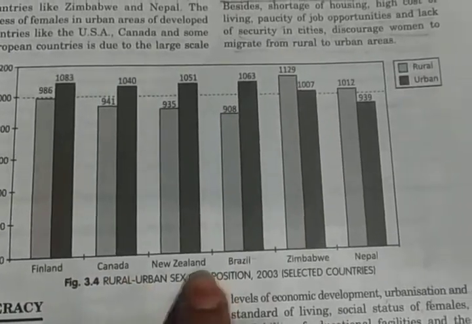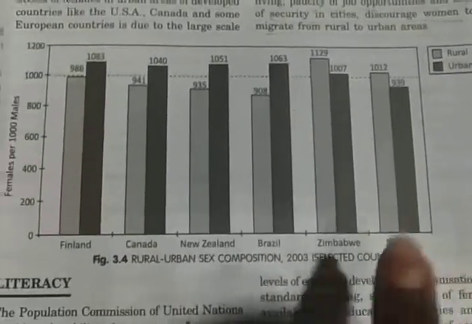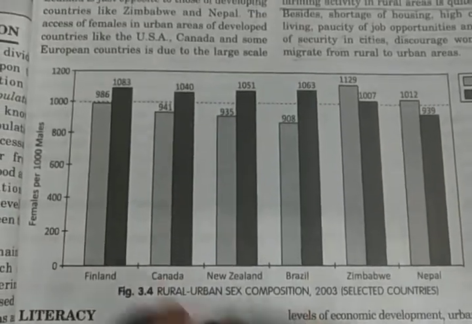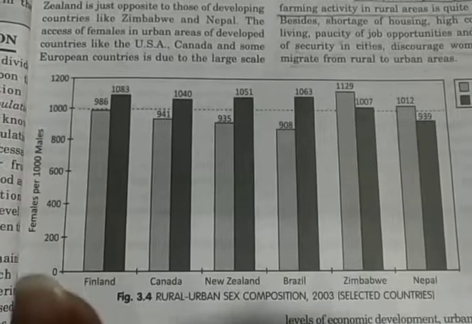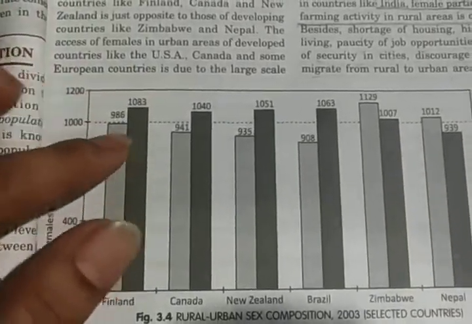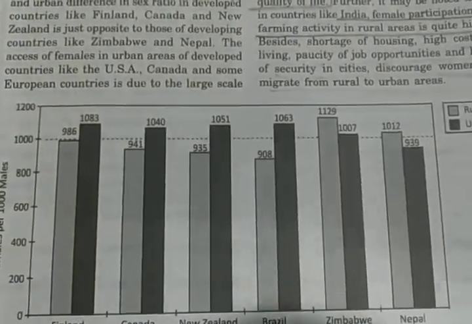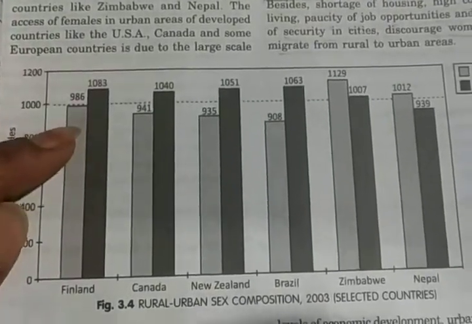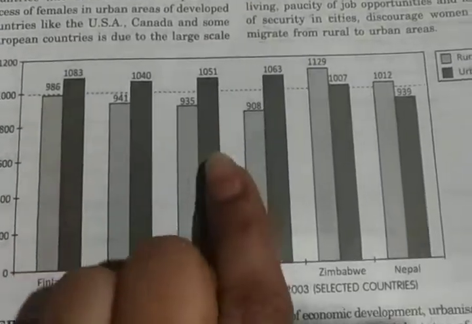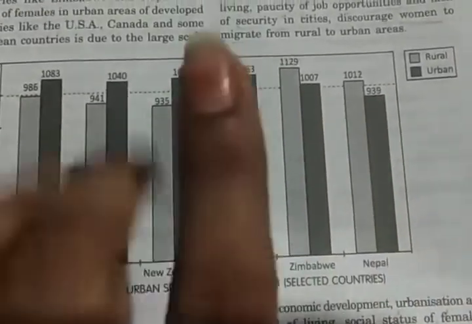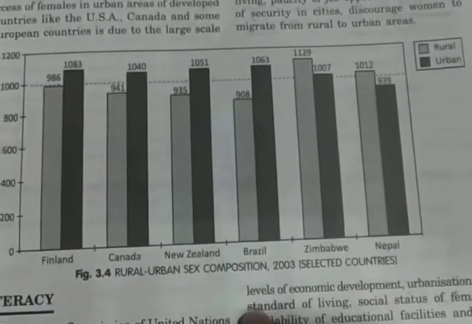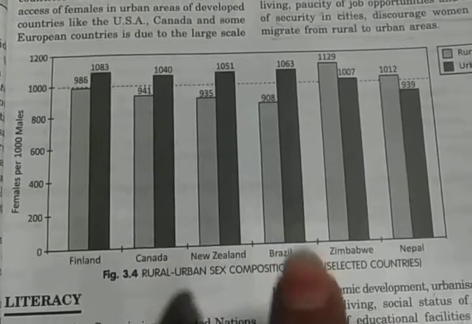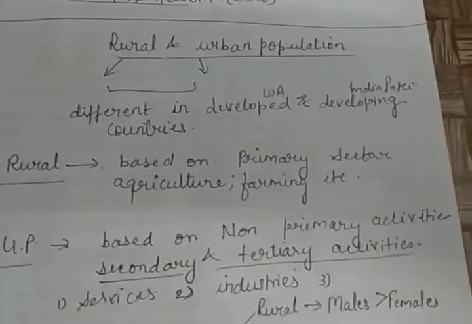Finland, Canada, New Zealand, Brazil, Zimbabwe and Nepal. In this graphical representation of rural and urban sex composition, that means male or female composition, which we had discussed, there is a difference between the male and female graph ratio. On the basis of females per 1000 males, look at the difference in Finland and Canada, the difference of the sex ratio of male and female. This graph will help you to understand that sex composition is an important component to know about the population growth rate of an area.